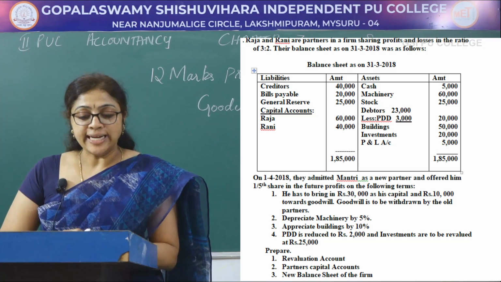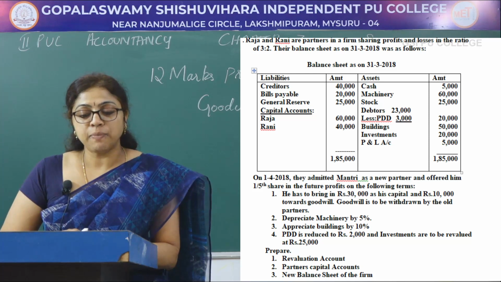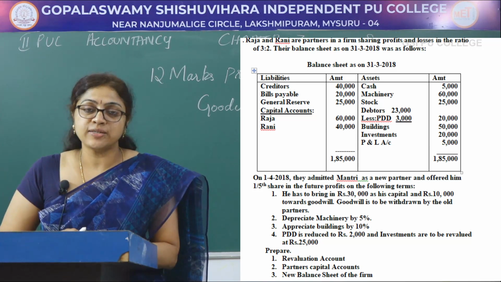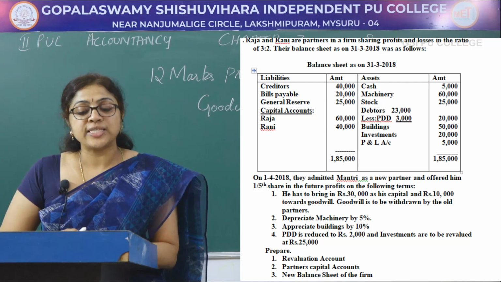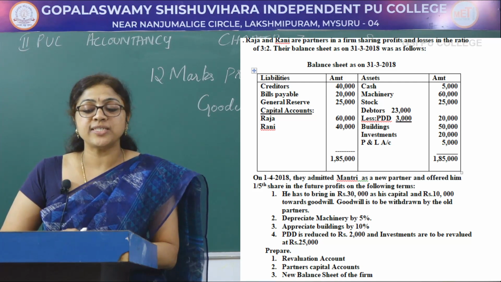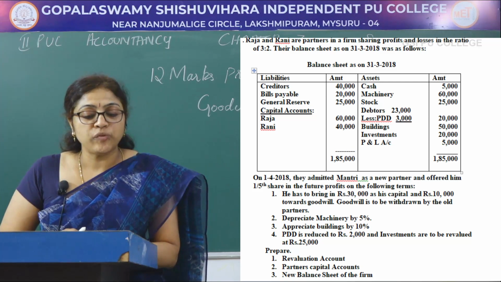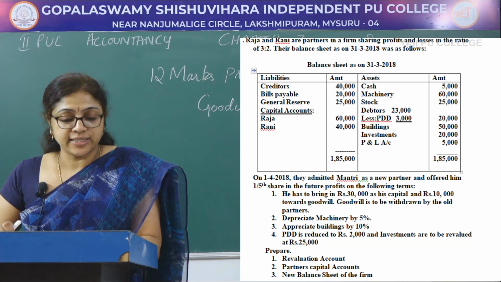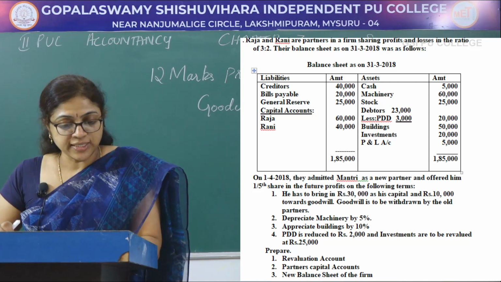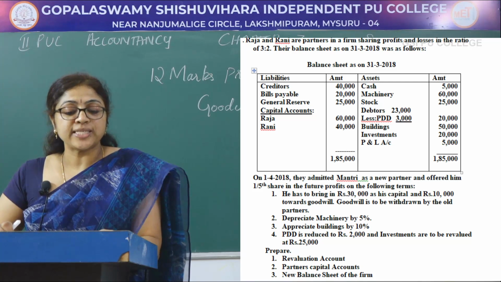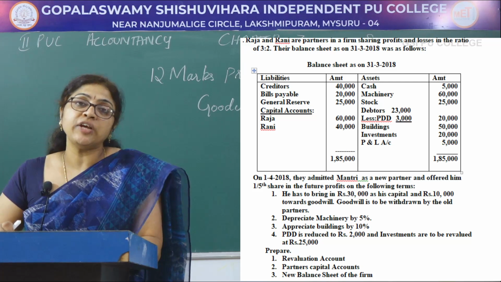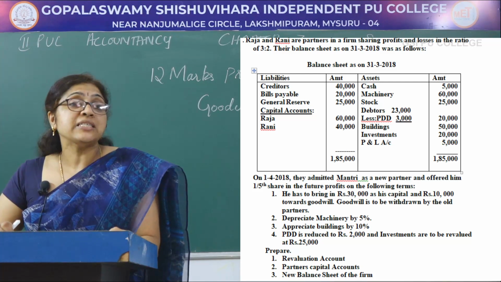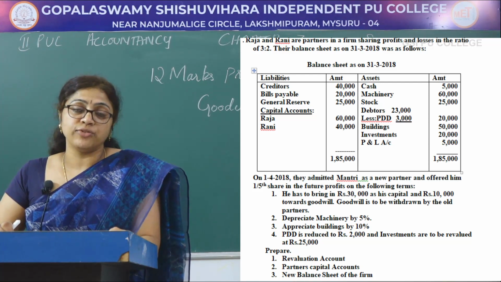On 1/4/2018, they admitted Mantri as a partner and offer him 1/5 share in the future profit on the following terms. Mantri has to bring in rupees 30,000 as his capital and rupees 10,000 towards goodwill. Goodwill is to be withdrawn by the old partners. Depreciate machinery by 5%. Appreciate building by 10%. PDD is reduced to rupees 6,000 and investments are to be revalued at rupees 25,000. Prepare revaluation account, partners capital account and new balance sheet of the firm.